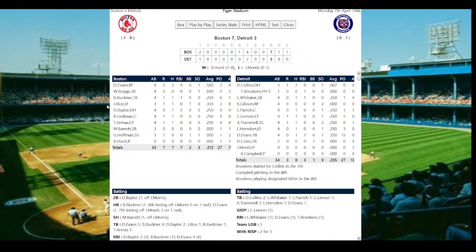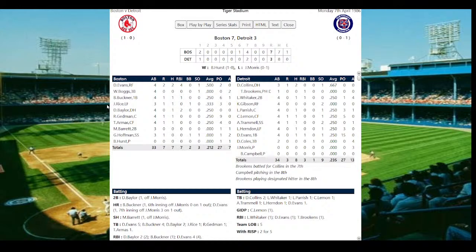The famous Dwight Evans home run, the first at bat game. He did not do that in this one. He did go 2 for 4, though, with 4 RBIs. Buckner homered, Dwight Evans homered as well, hit a grand slam, actually, which was the difference in this ball game. The 4-run seventh inning was the difference.